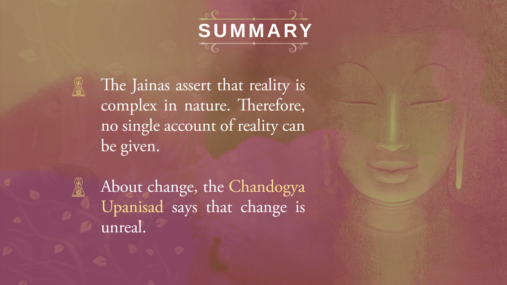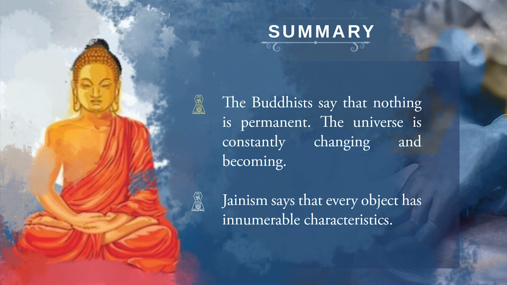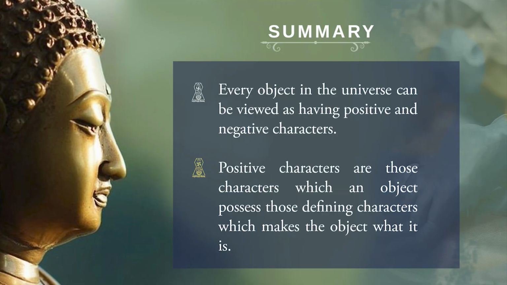About change, the Chandogya Upanishad says that changes are unreal. Again, the Buddhist says that nothing is permanent. The universe is constantly changing and becoming. But so far as the Jaina system is concerned, Jainism says that every object has innumerable characteristics. Every object in the universe can be viewed as having positive and negative characters.